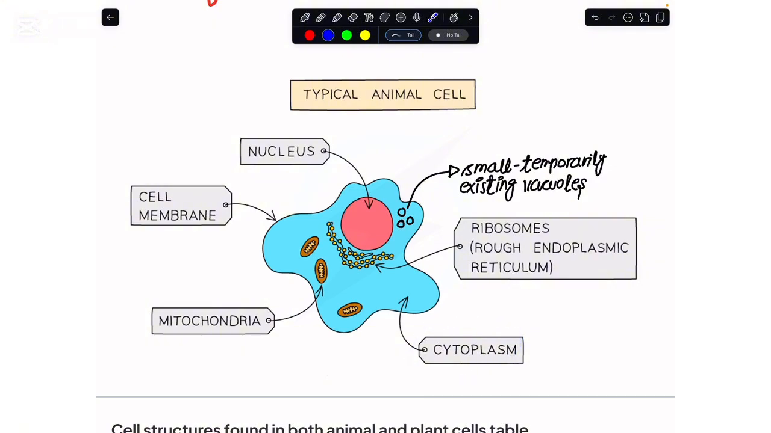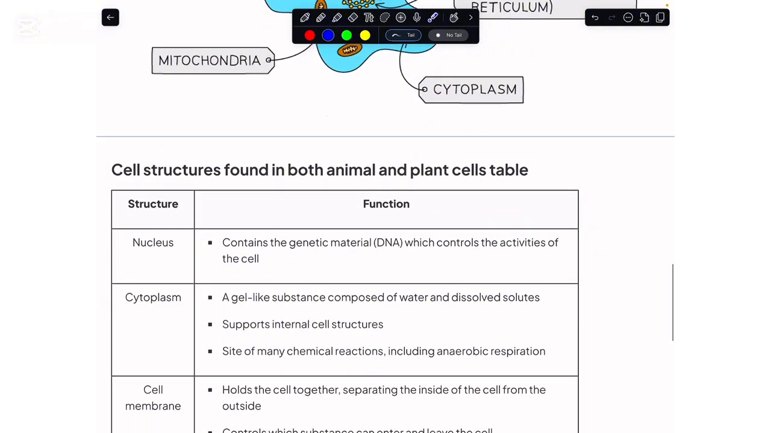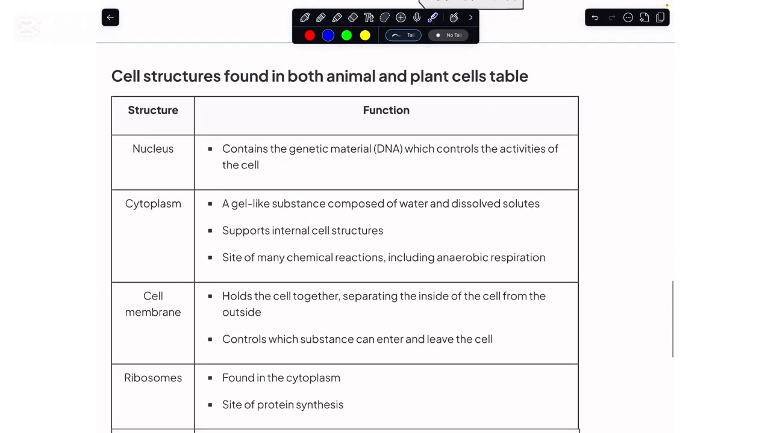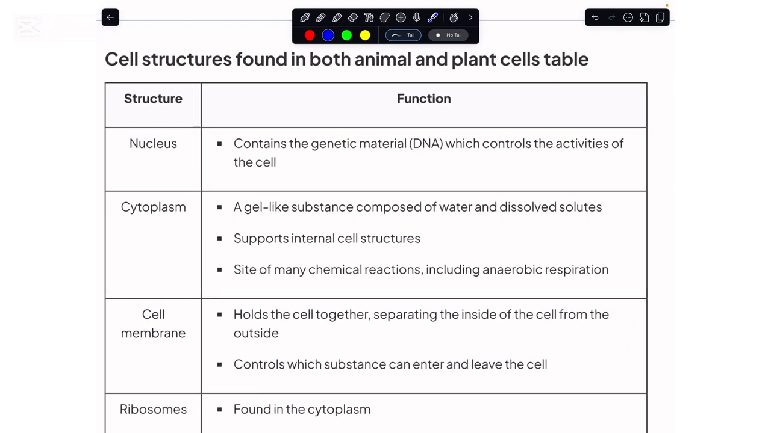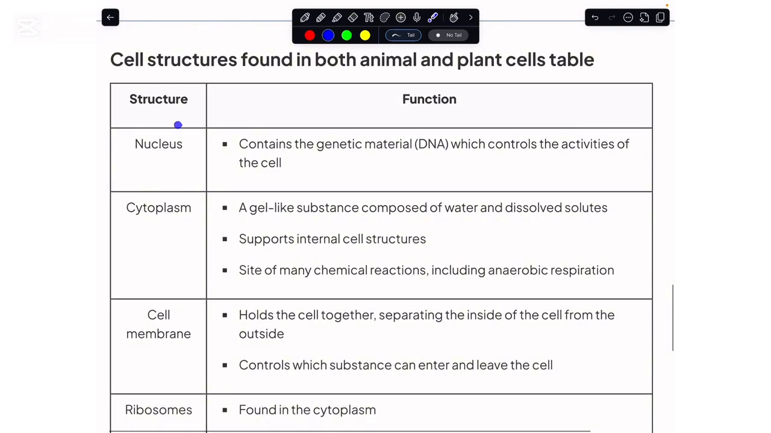Now we must consider how these components of the animal cell contribute to its function. So let me quickly take you to the first component that I have highlighted above, which is the nucleus. The nucleus is just like the mother or the father in our home, who controls the activities of the home.